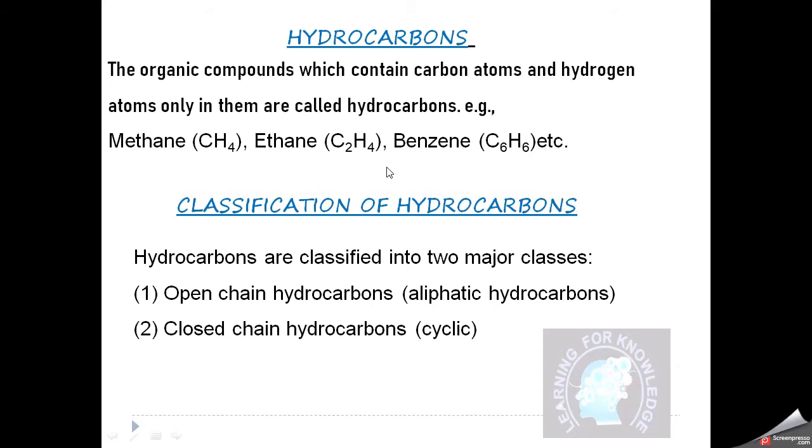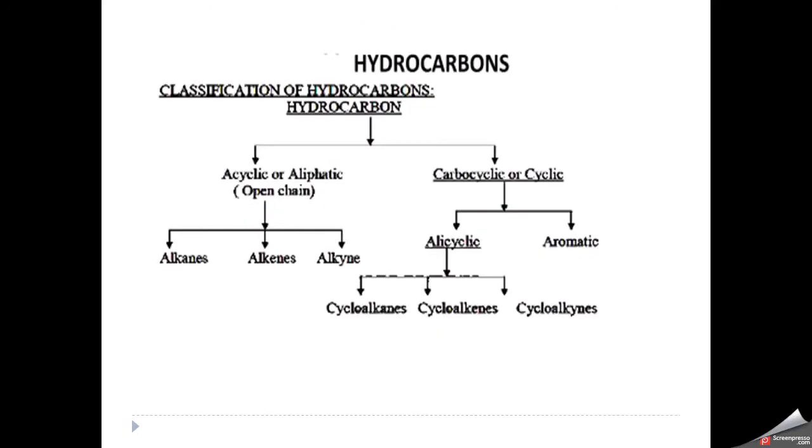These hydrocarbons can be classified into two major categories. One is the open chain hydrocarbons, which are also called aliphatic hydrocarbons, and second, closed chain hydrocarbons. Open chain hydrocarbons, which are called acyclic or aliphatic, are further classified into three major classes of homologous series: alkanes, alkenes, and alkynes.